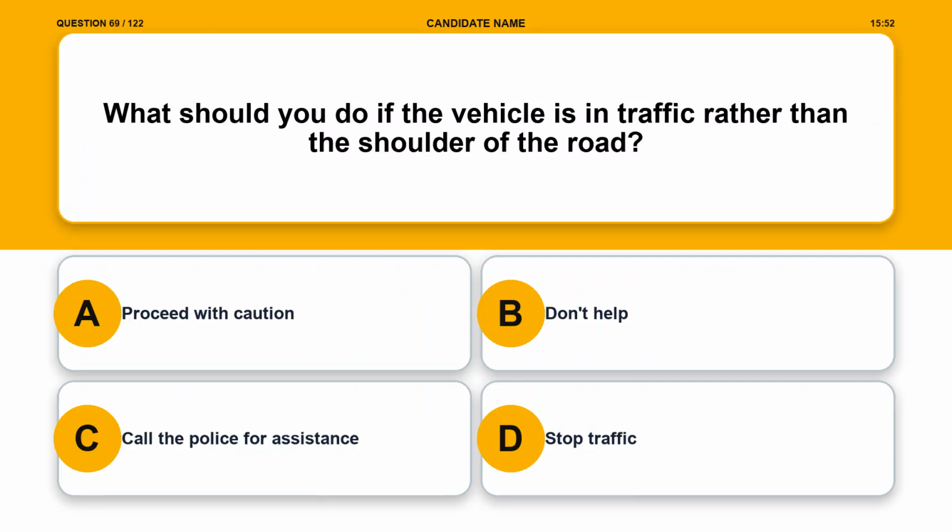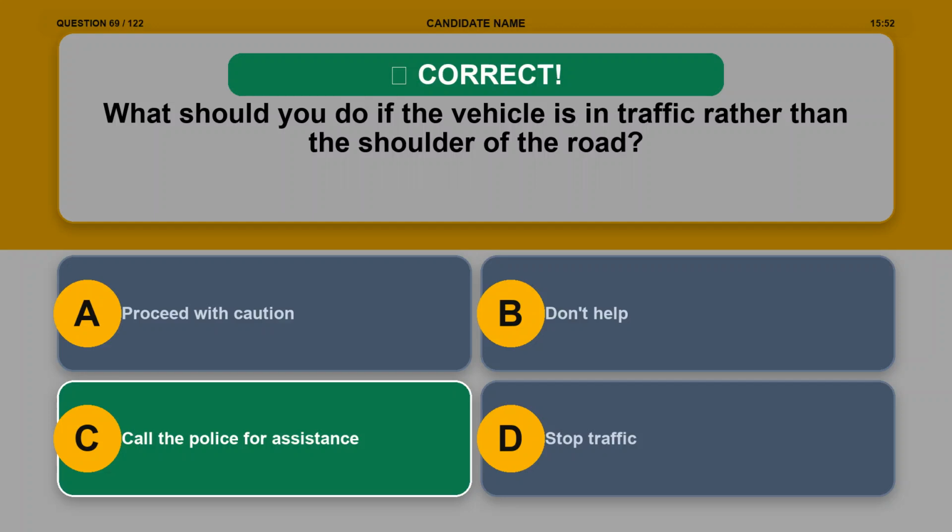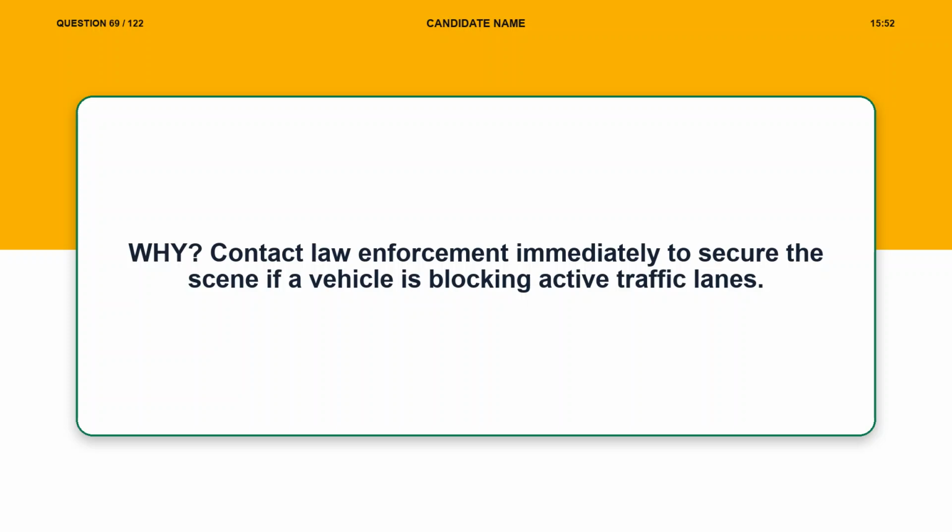Question 69. What should you do if the vehicle is in traffic rather than the shoulder of the road? Option A. Proceed with caution. Option B. Don't help. Option C. Call the police for assistance. Option D. Stop traffic. The correct answer is option C. Call the police for assistance. Explanation. Contact law enforcement immediately to secure the scene if a vehicle is blocking active traffic lanes.